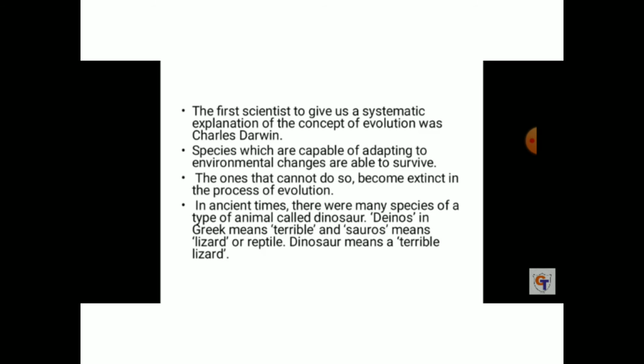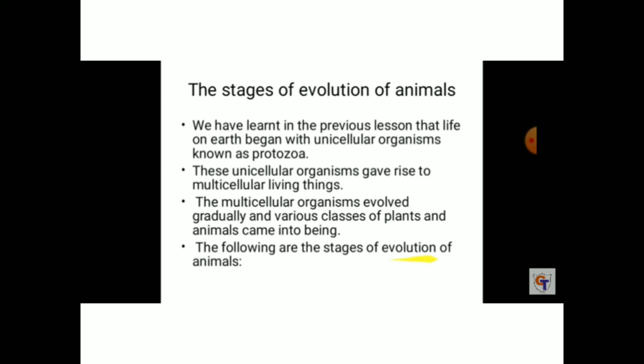Okay. Now we are going to see the stages of the evolution of animals. We have learnt in the previous lesson that life on earth began with the unicellular organism known as the protozoa. This unicellular organism gave rise to multicellular organisms, or multicellular living things. The multicellular organisms evolved gradually, and various classes of plants and animals came into being.